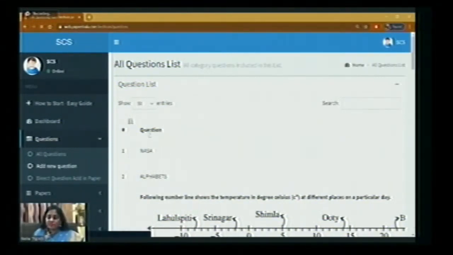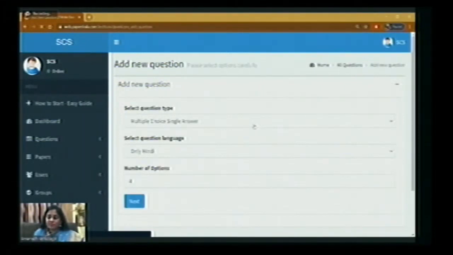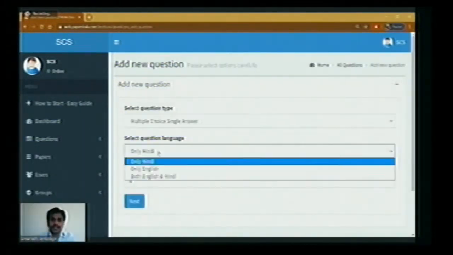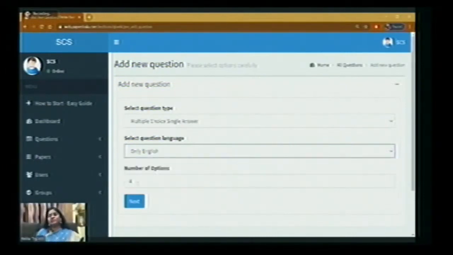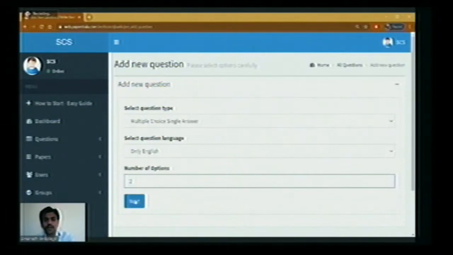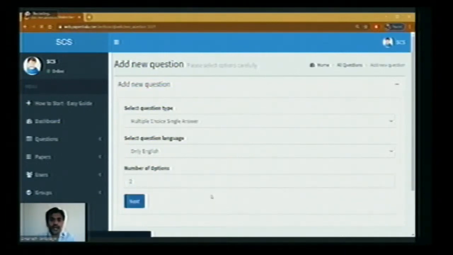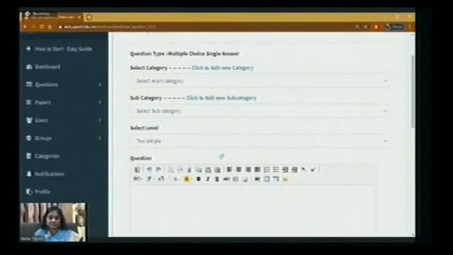When you click on add a new question, automatically the window will be directed like this. So select question type. When you click on that, multiple choice single answer and only English, and number of options 4. So for timing, we'll have 2 options. Next. When you click on next, this is the way the window will be displayed.